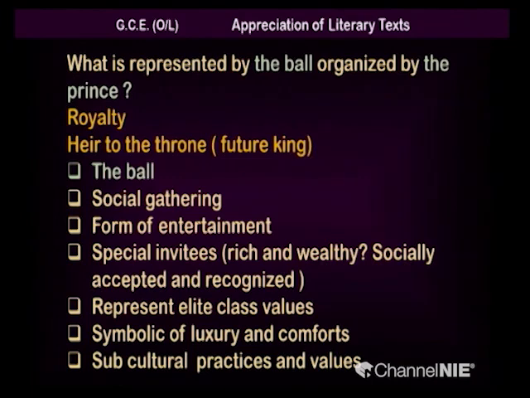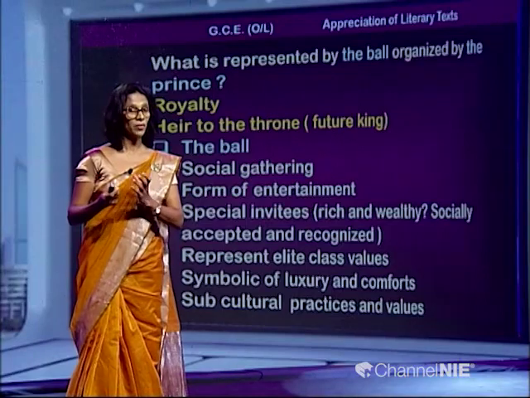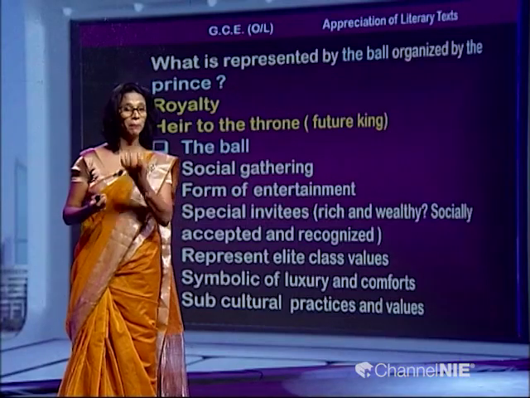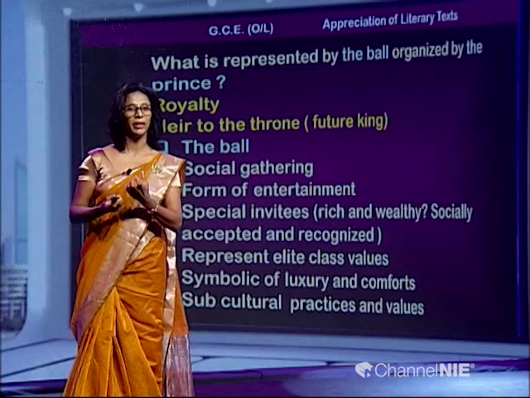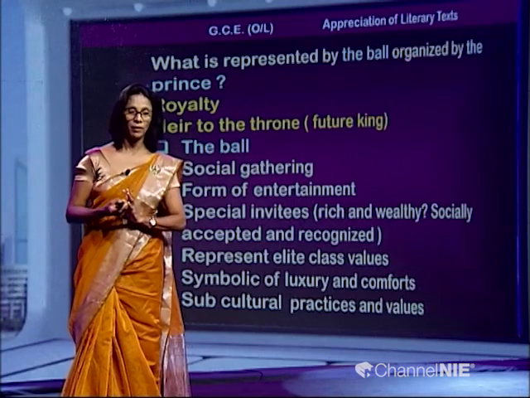So, then we understand what type of people are going to be there at this royal feast and how important it is, and what does it tell us. Their culture, their ideas and their way of life and comforts they enjoy, the richness they have and everything, right, represents elite class values.